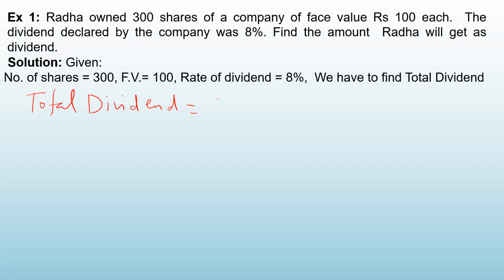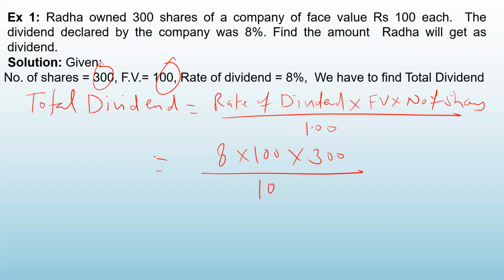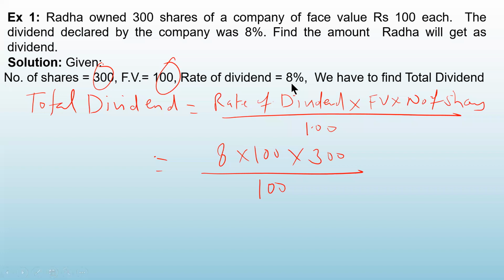We have a formula for that. It is rate of dividend into face value into number of shares divided by 100. What is the rate of dividend? It is 8%. Face value, it is 100. Put it here. How many shares? 300 shares divided by 100. On one share, she is getting how much rupees? On one share she is getting 8 rupees, and how many shares she is having? 300. So that means what is her total dividend? 2,400. So total dividend is 2,400.